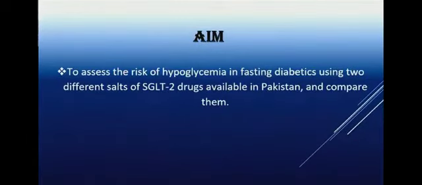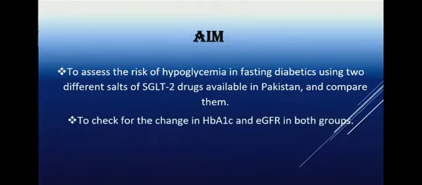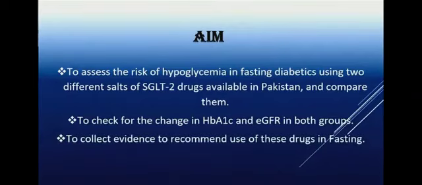The aims and objectives of our study were to assess the risk of hypoglycemia in fasting diabetics using two different salts of SGLT2 drugs available in Pakistan, that were dapagliflozin and empagliflozin, and compare them. To check for the change in HbA1c levels and eGFR levels in both groups, and to collect evidence to recommend use of these drugs in fasting diabetics.